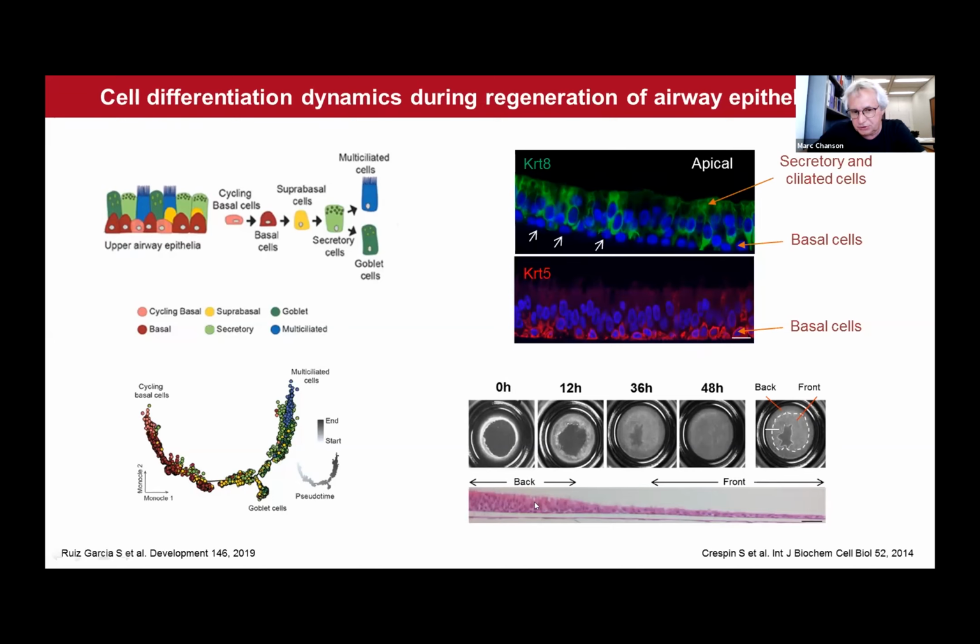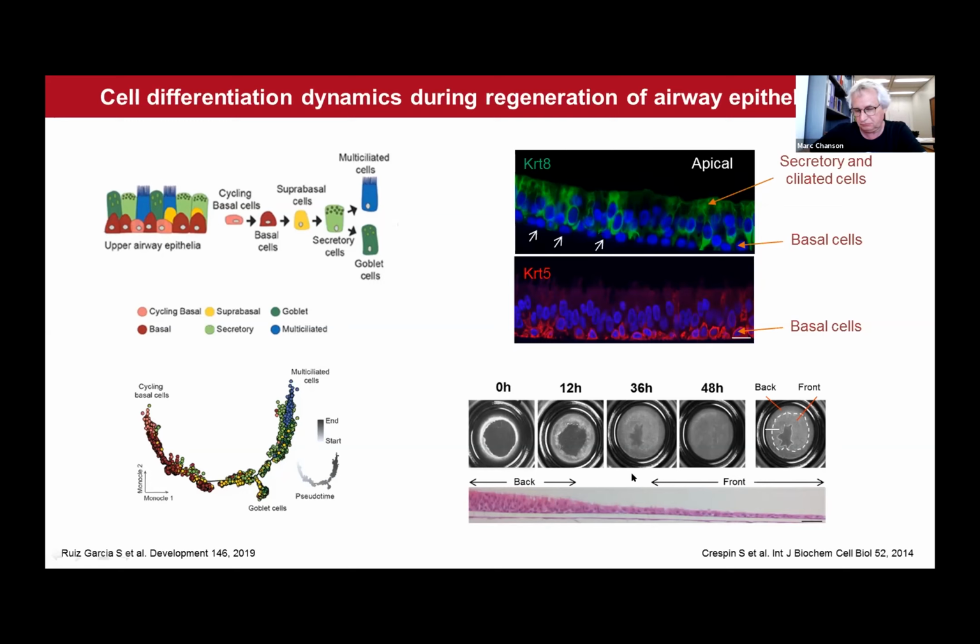So basically I wanted to show you these paraffin sections that correspond to this area here, at the transition between the non-injured area and the injured area. We can see the intact epithelium at the back, and at the front we can see basal cells that are proliferating and migrating.